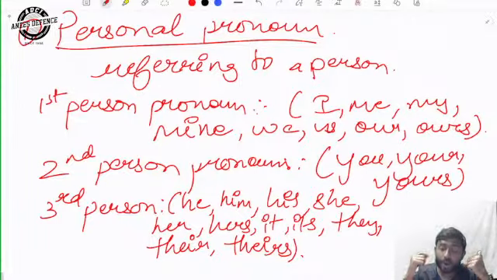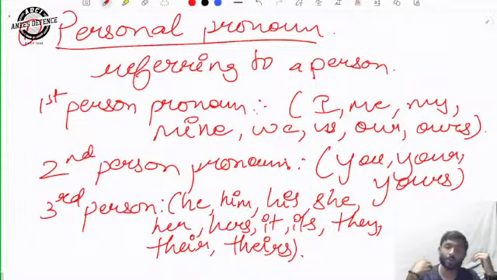Whenever the person who is talking is included, or the only person who is talking is the one, the pronoun that is used to refer to that person, then that personal pronoun is known as the first person pronoun. Always remember, only when the person who is talking is involved, that is known as first person pronoun.